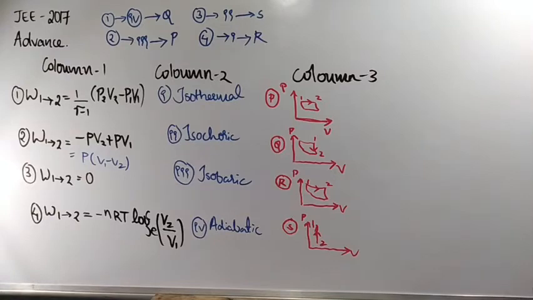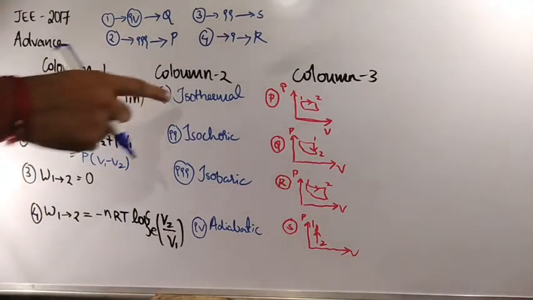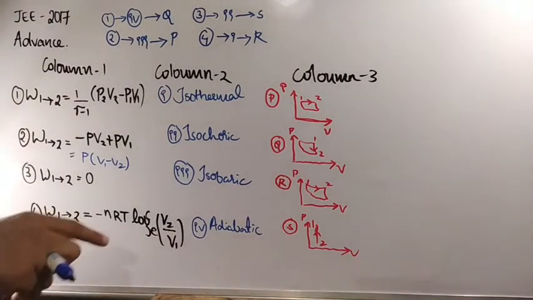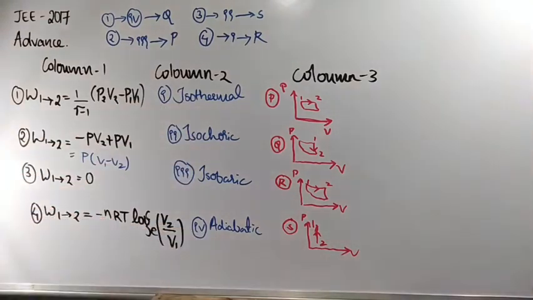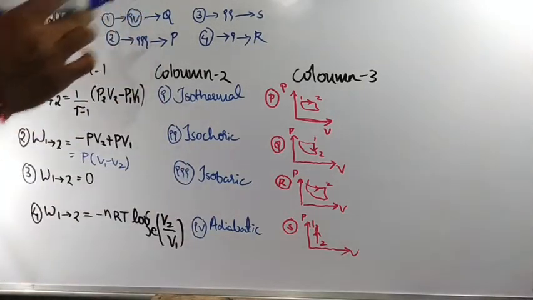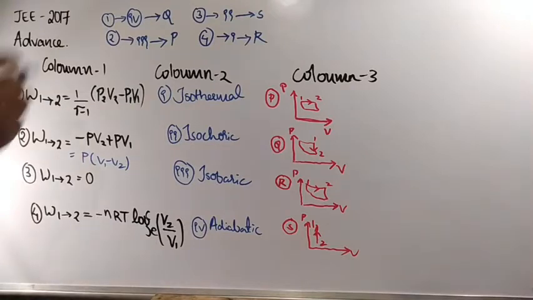There you are going to learn that initially Newton told that sound waves travel in the manner of an isothermal process. But later one more scientist came and added a correction, and that person's name is Laplace. He told that it is not an isothermal process, it is an adiabatic process. So the correct option here is 1 stands for 4, where you have the adiabatic process. Clear? That's why for that question this combination will be correct.